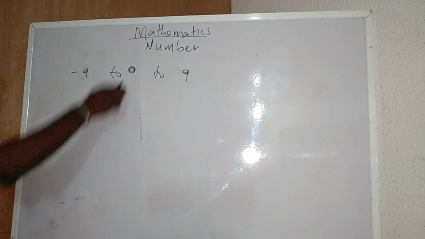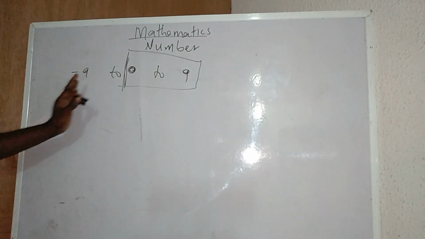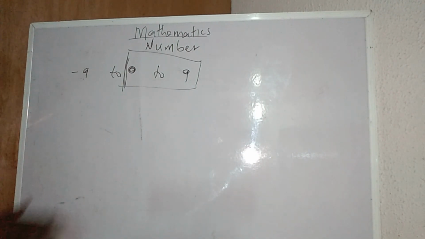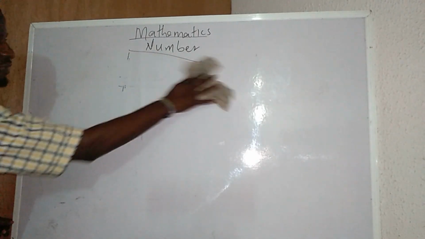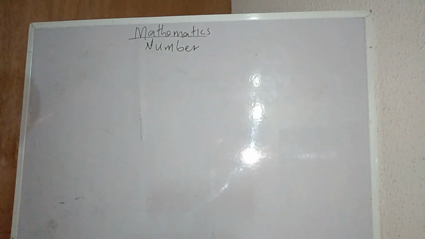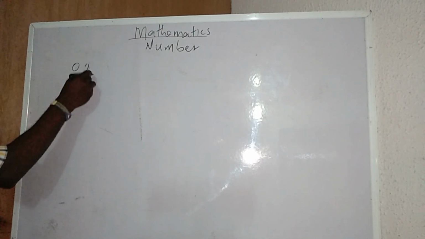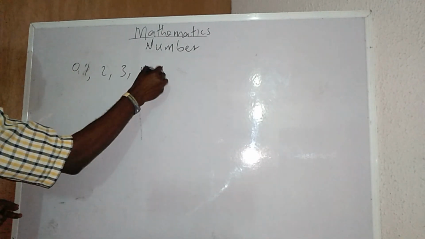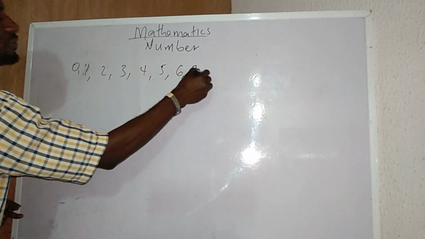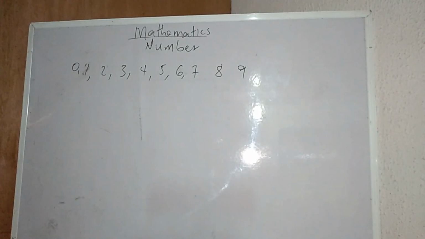Now, the part of it we are using is the digits on the other side, which are digits from 0 to 9. I have 0, 1, 2, 3, 4, 5, 6, 7, 8, and 9. Altogether, there are 10 items.